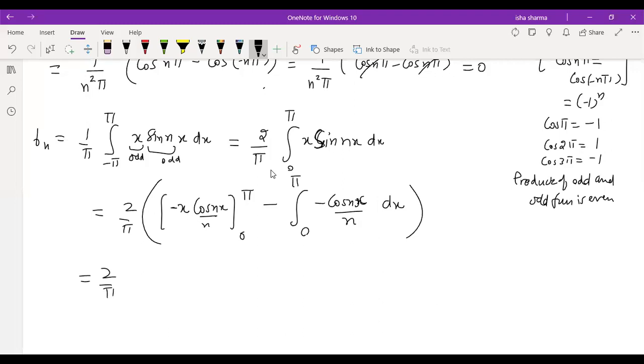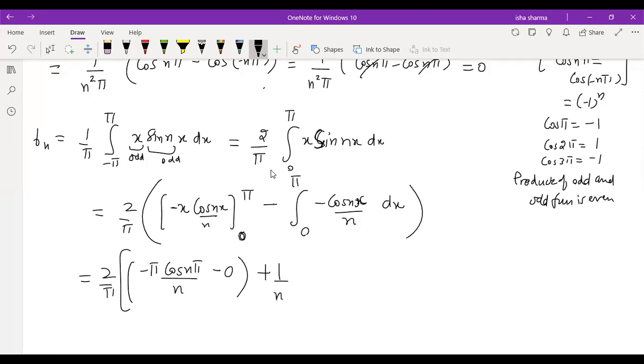So now you substitute: minus pi cos n pi by n. And when you substitute the lower limit, which is 0, this is going to be 0 because x is multiplied, so 0 into whatever is going to be 0. And this is minus minus, plus 1 by n.